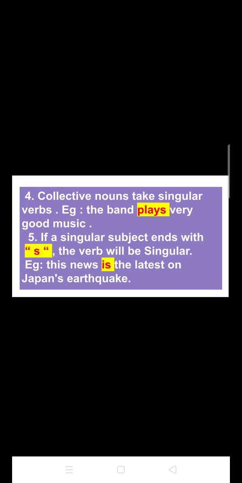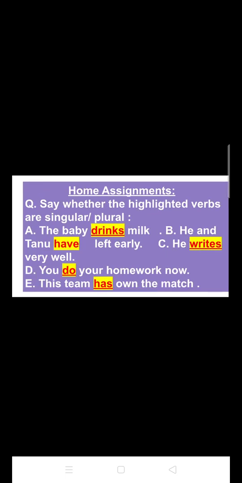So students, here comes the end of our discussion on singular and plural verbs, and I hope that you have understood the conditions that exist between the verbs and subject in order to be singular or plural. Now here are your home assignments for today's class. Please do it by yourself, and you can get the answers to these questions in tomorrow's class.